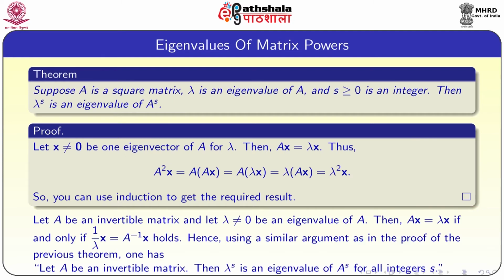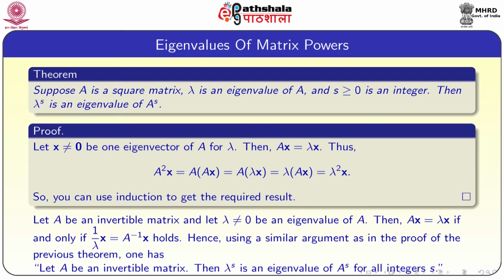We can also generalize this result for invertible matrices. That means we can generalize for negative integers as well. For that, we need A to be an invertible matrix. Let A be an invertible matrix, and let lambda not equal to 0 be an eigenvalue of A. We already know that every eigenvalue is non-zero, because A is invertible, which means A is a non-singular matrix. So, automatically 0 is not an eigenvalue of A.